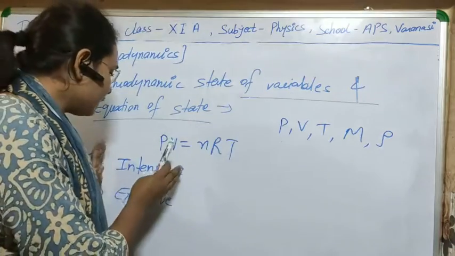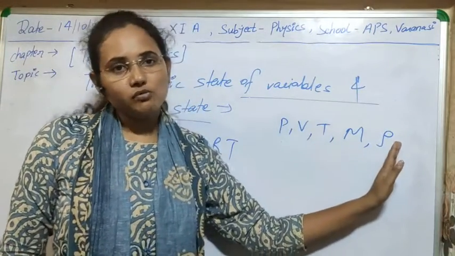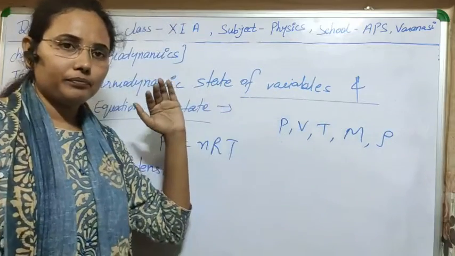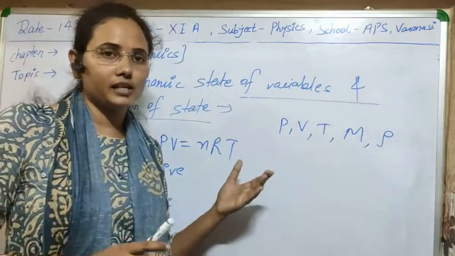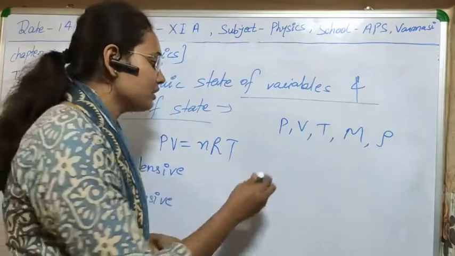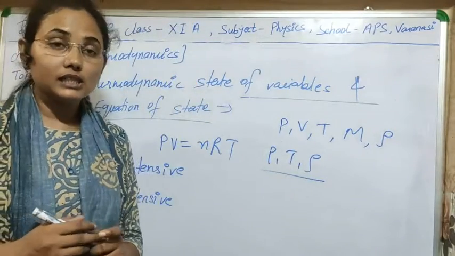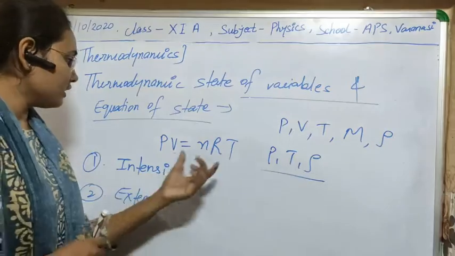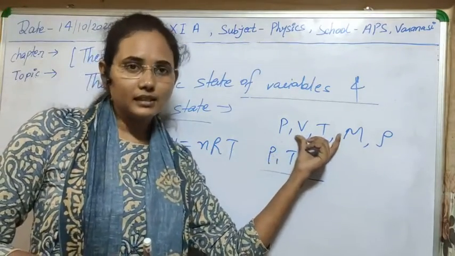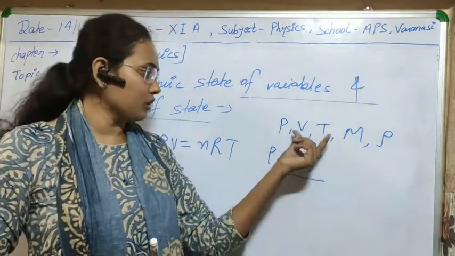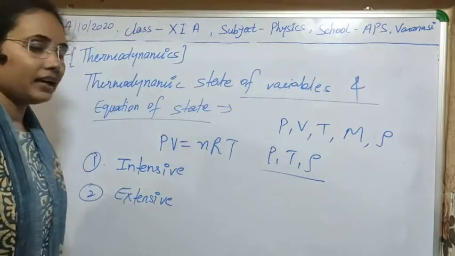But the values of pressure, temperature, and density will be the same as in the previous state, and after the partition that will be the same for both of the states. Means these quantities, pressure, temperature, density, will not change with the change in the size of the system. So these are called intensive variables, and the quantities which change with the change in size of the system are known as extensive variables, like volume, mass and energy.